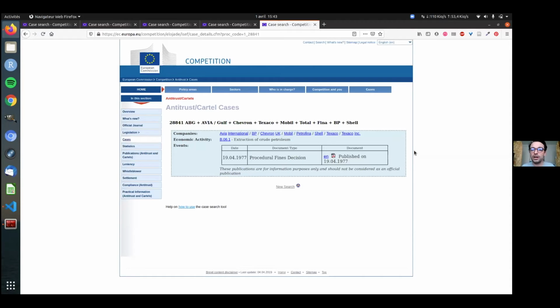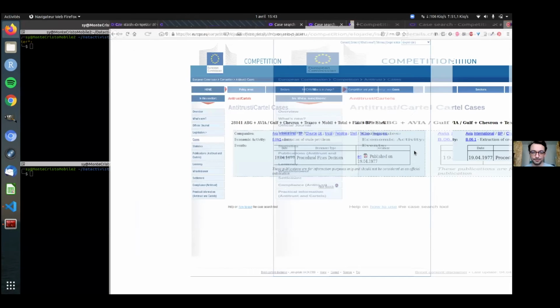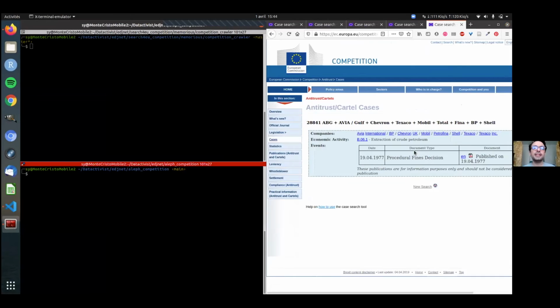So that's the reason why, with Mathieu, we thought it was a relevant case, a relevant target for our technical stack. So Aleph here consists of two elements we put together and connected. On the one side, we have the crawlers that are brought by Memorious, and that will allow us to go through every single case and look at all the links contained in them in order to crawl and scan the site itself.